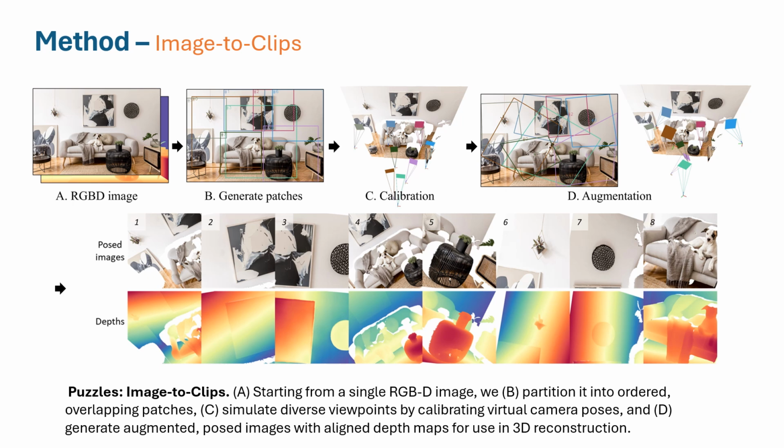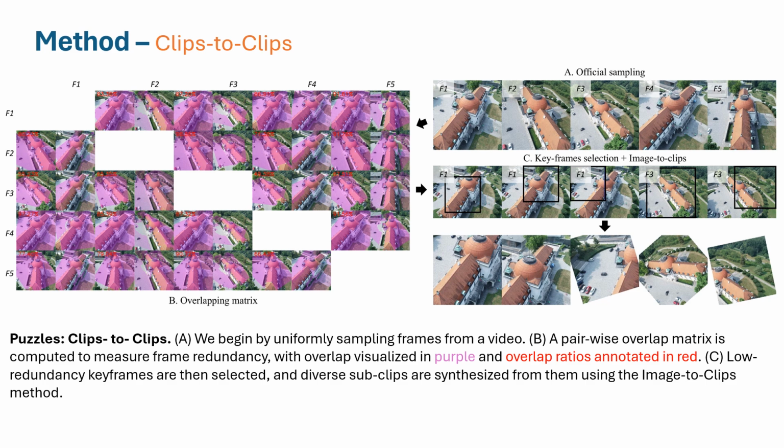Puzzles includes two main components: image-to-clips and clips-to-clips. For image-to-clips, starting from a single RGBD image, we partition it into overlapping patches, simulate diverse viewpoints by calibrating virtual camera poses, and generate augmented posed images with a lifted depth map for use in 3D reconstruction. This enables fine-grained local reconstruction, but a single image fails to provide sufficient spatial coverage for large-scale scenes.